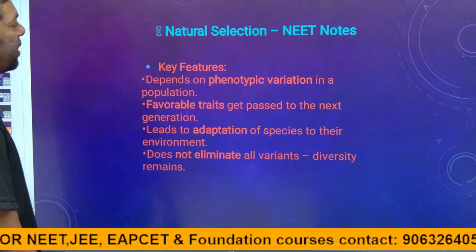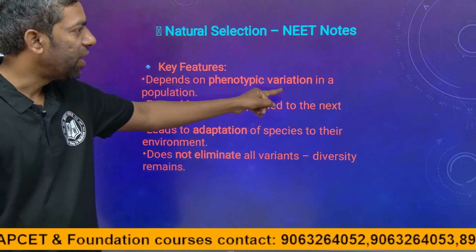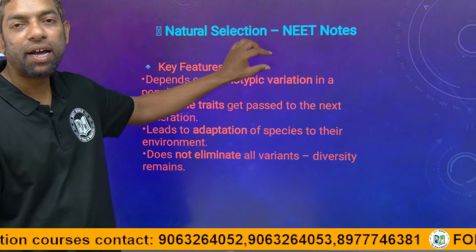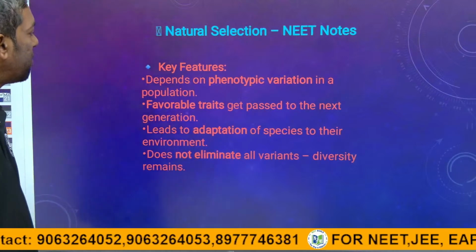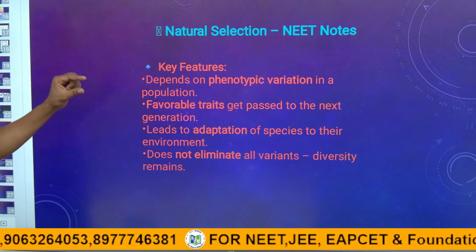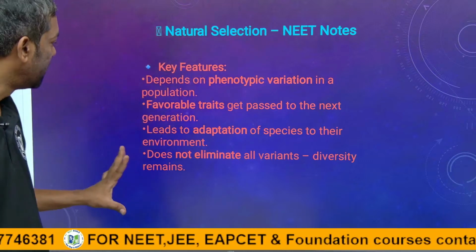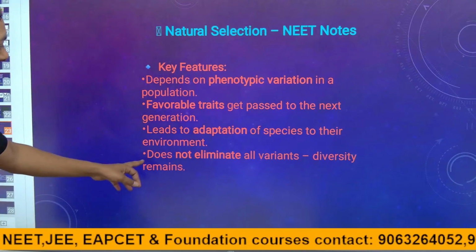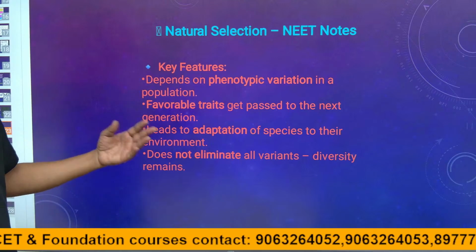Natural selection key points for NEET. It depends on phenotypic variation, meaning external type. Favorable traits are passed on to the next generation. Only favorable traits pass to the next generation, which leads to the adaptation of the species to their environment. It does not eliminate all variants. Diversity always remains.